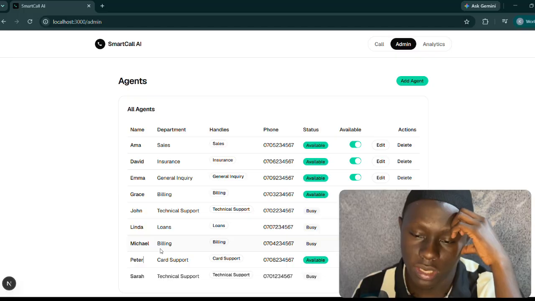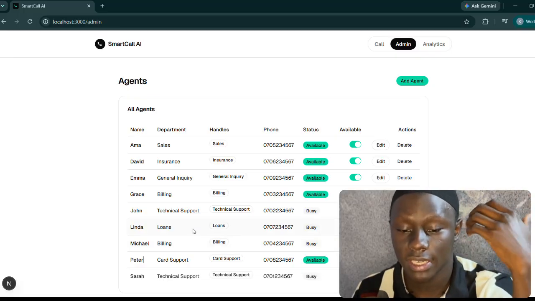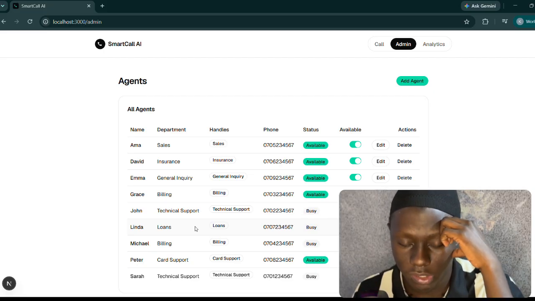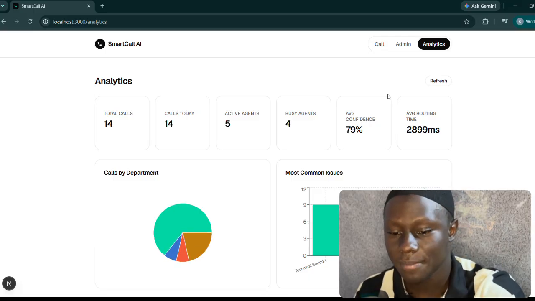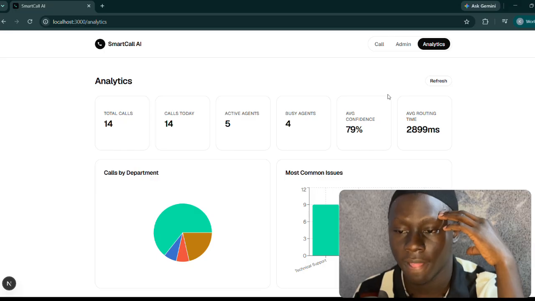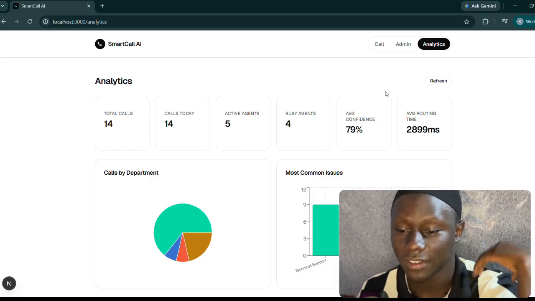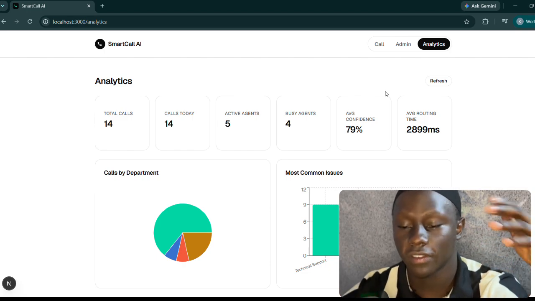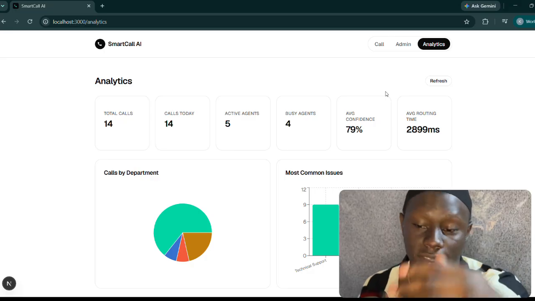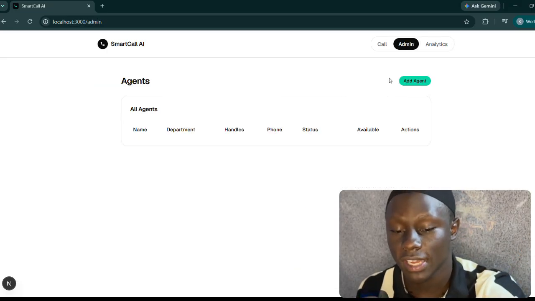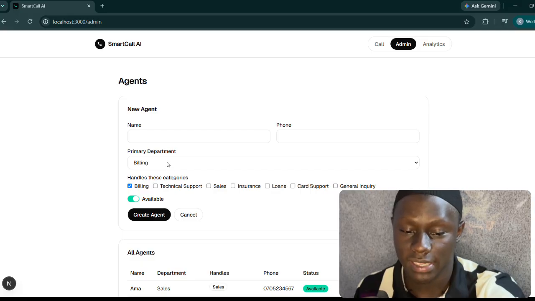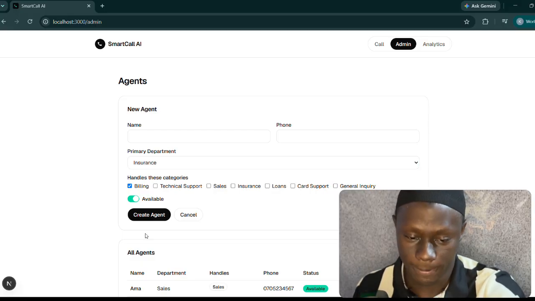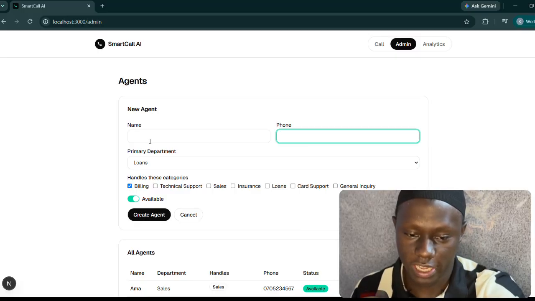Probably when they say we are in a queue, it's telling us we are going to get connected to the next person within a couple of minutes. Let's go to analytics and ignore the call. Let's say the admin and analytics are embedded inside the dashboard for the company. Let's say I have a company and people are making calls via the company's phone number. This is what I'll be able to see.